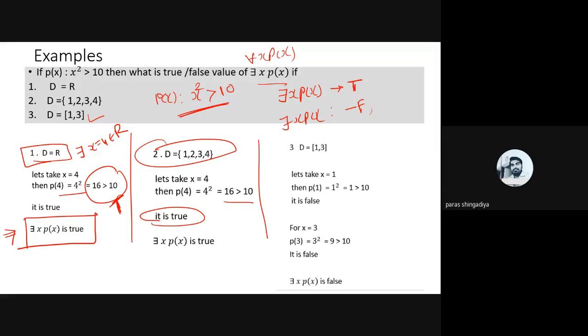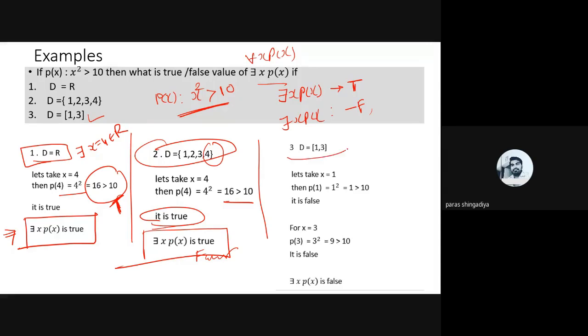If I remove the 4 from this domain, now only 3 values remain. So p of 1 is false, p of 2 is also false, p of 3 is also false. 9 greater than 10 is also incorrect. So there is no such value in the domain where p of x becomes true. In this case the answer of there exists x, p of x will be false. But now 4 is given, and one value is required to check for a true output. At 4 it becomes true, and therefore the answer of there exists x, p of x will be true.